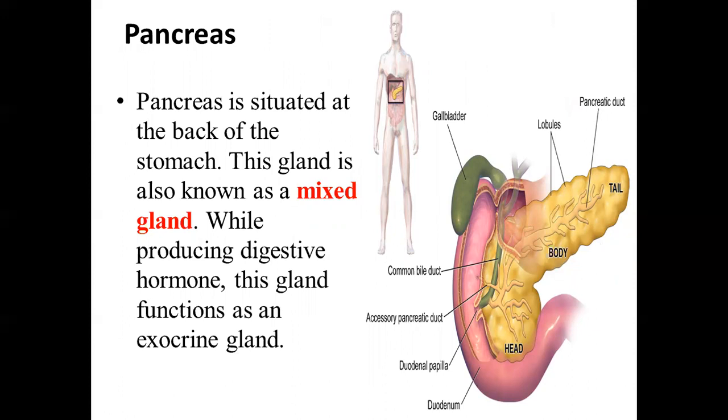It is called the mixed gland because it produces different types of digestive hormones and enzymes during the digestion of food in our body. It secretes digestive enzymes like trypsin and chymotrypsin, which help in digestion of the protein in our food. This is the exocrine function of the pancreas, whereas as an endocrine